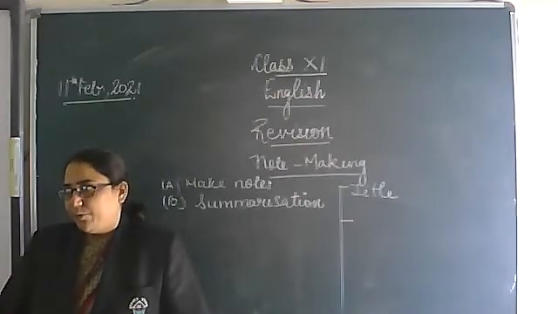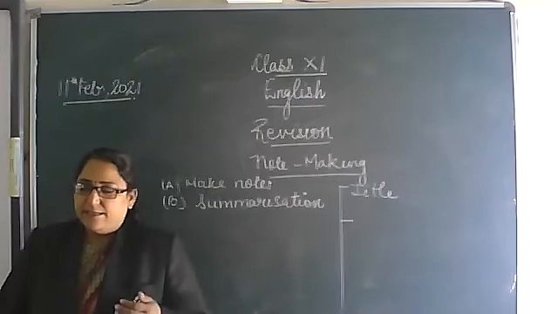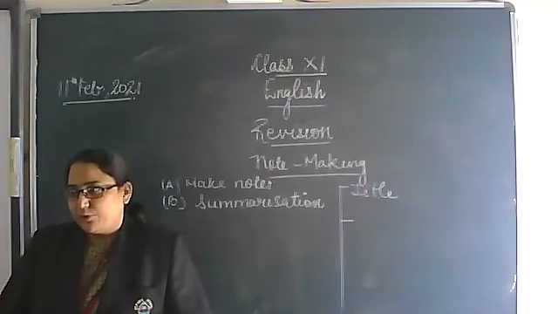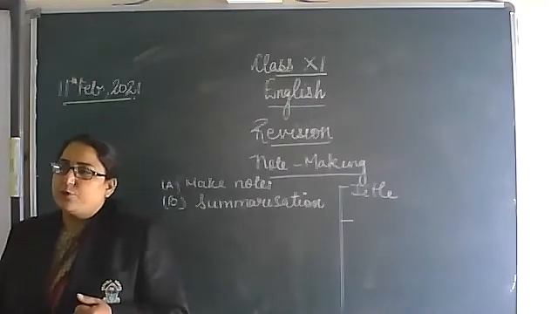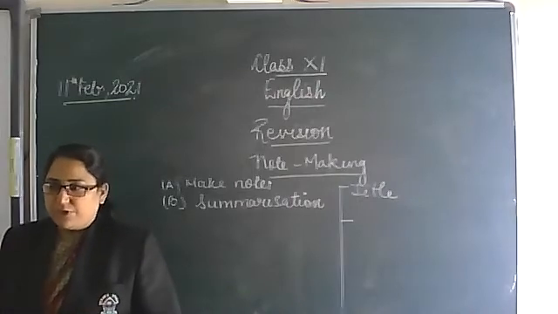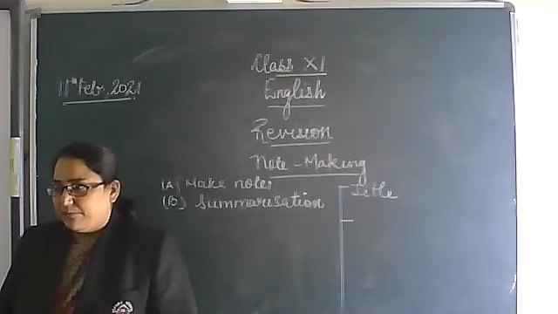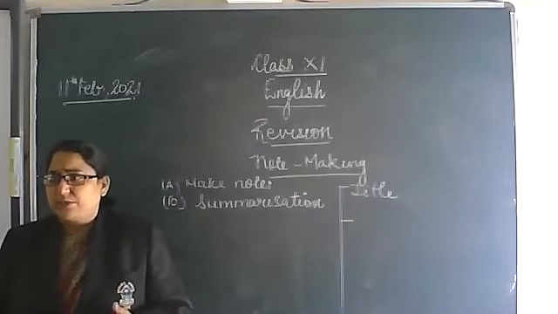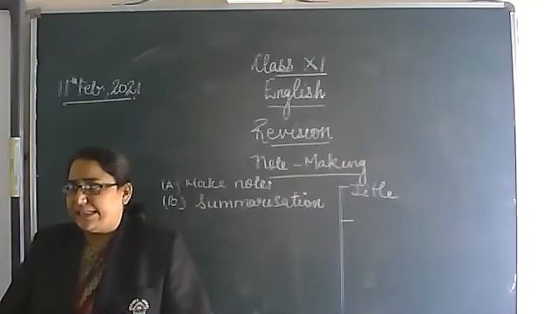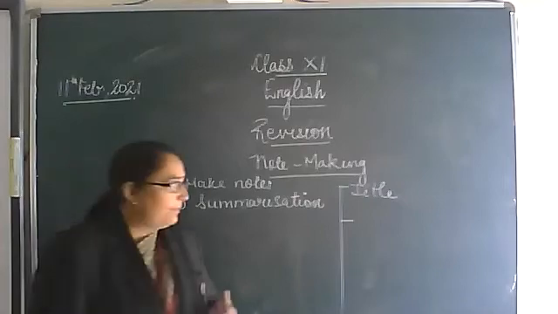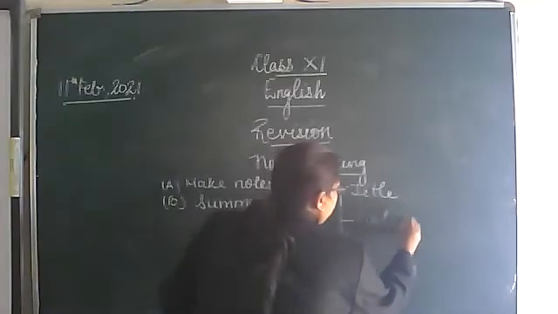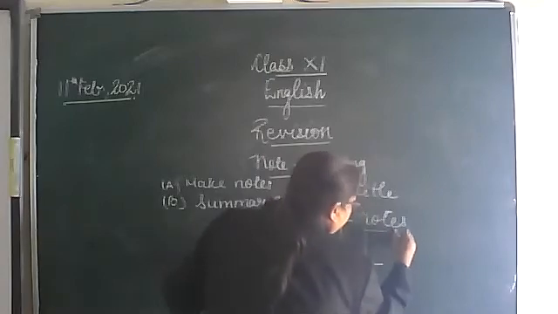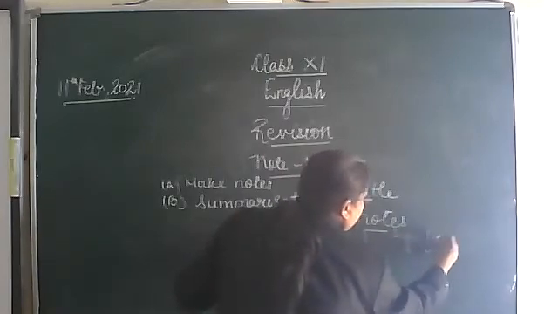Create main points from your passage. What I mean by this is you need to divide your passage into 4 to 5 main points. Suppose the passage is talking in the first part, the first 2 paragraphs or the first paragraph, about the significance of yoga. So your first point will become significance of yoga. Right? The second paragraph is talking more about health benefits in detail. So your second main point will be... my notes I am dividing into 4 main points. Right? My first was significance as per the passage.